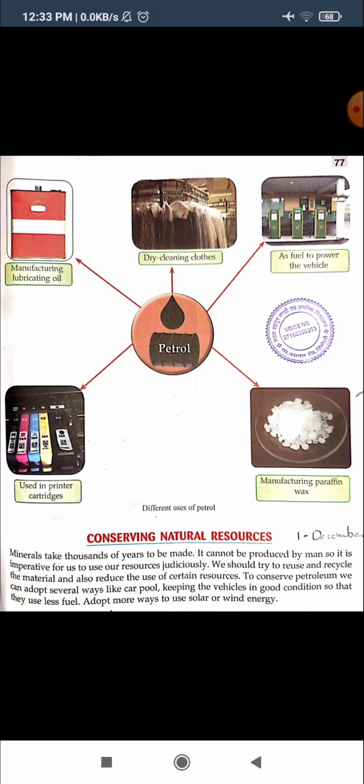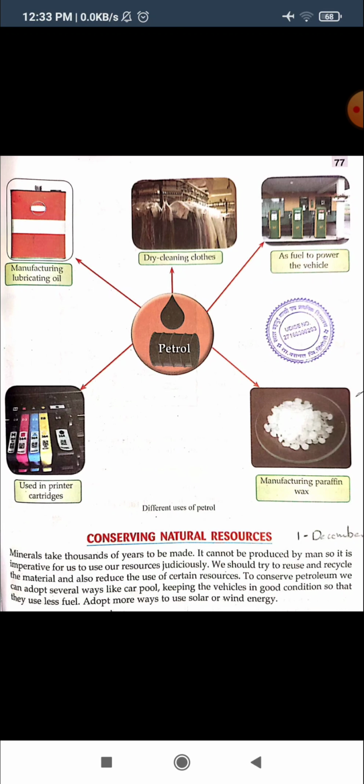So this is a very slow process, and that is why these natural resources we have to use very carefully. Day by day, the number of vehicles is increasing. It means that vehicles need petrol and diesel, but that amount remains the same. The process to form petrol and diesel is a very slow process. That is why we need to use it very carefully. We should try to reuse and recycle the material and also reduce the use of certain resources. So how can we reduce the use of these resources?